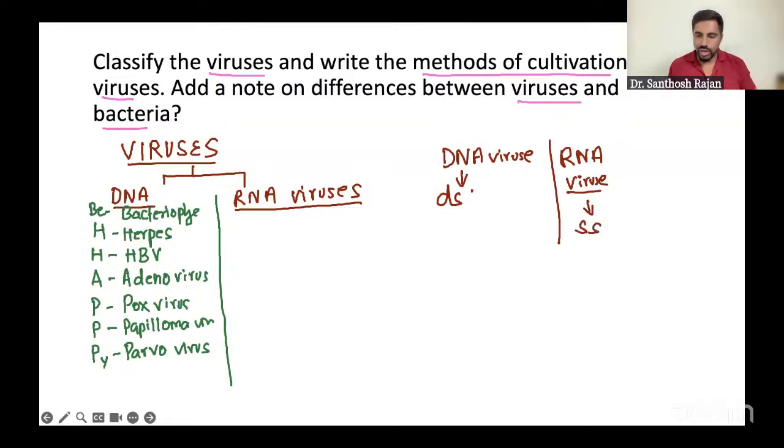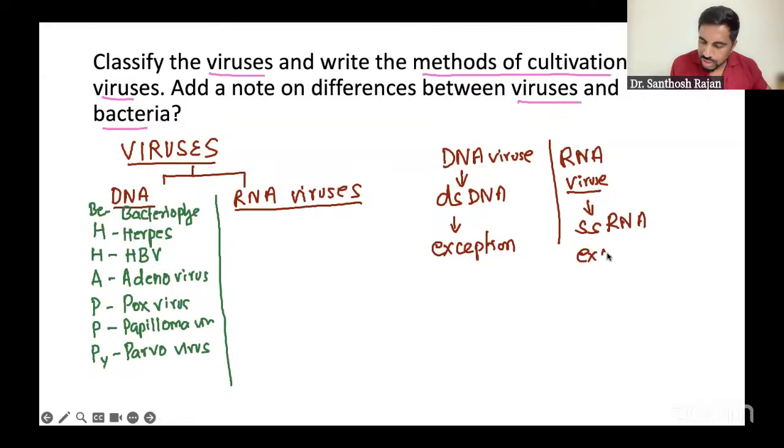At this point also you should write, double stranded, single stranded. But what are the exceptions? Usually they are double stranded DNA viruses and single stranded RNA viruses, but in both cases you have an exception. For DNA viruses, the only exception, please remember only one virus which is single stranded DNA virus. It's your parvovirus.